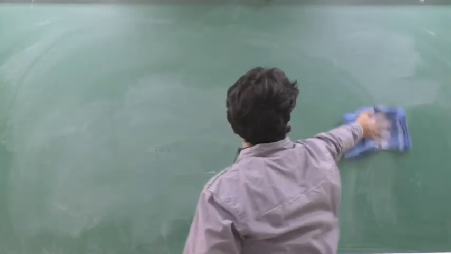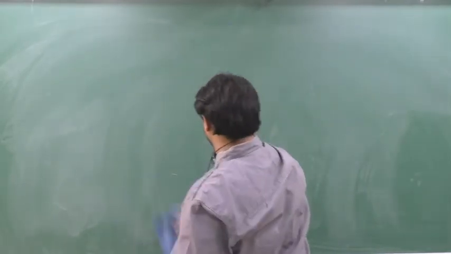Please read this chapter. This chapter is very easy and scoring. If you have studied alcohol, phenol, ether, and carboxylic acid, aldehyde, ketone very well, you can easily score the marks in this.